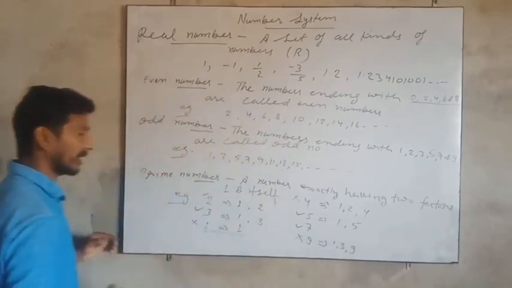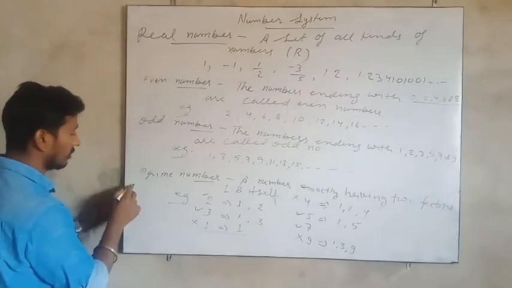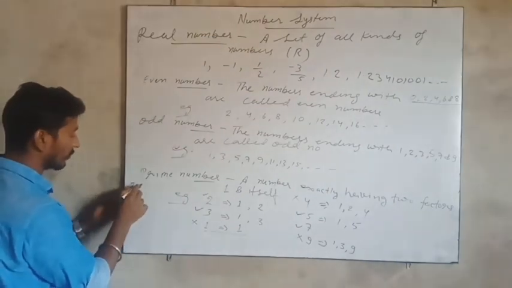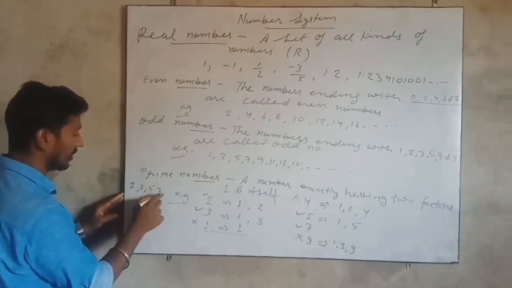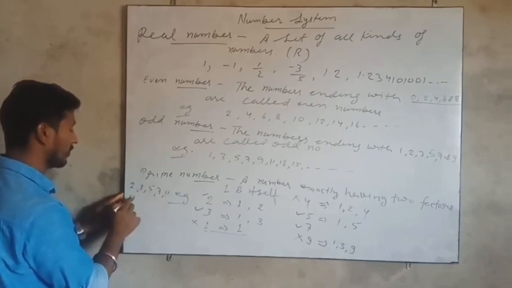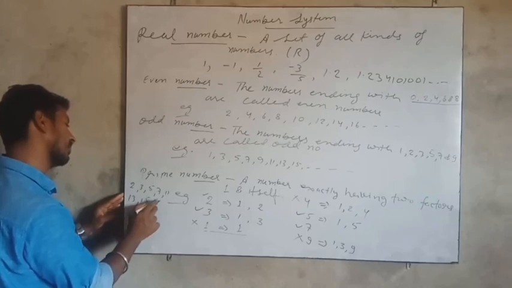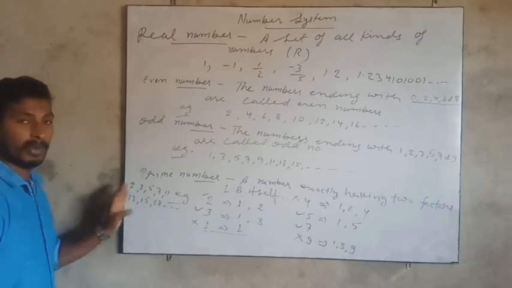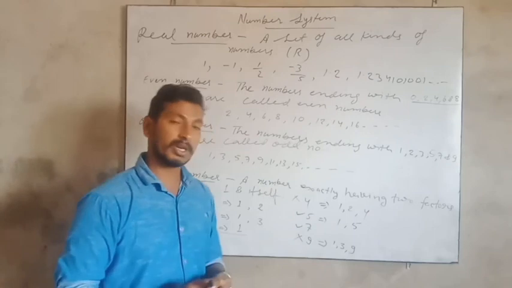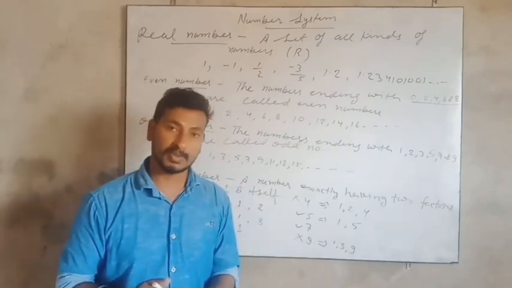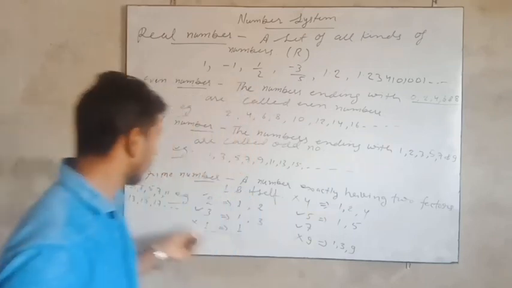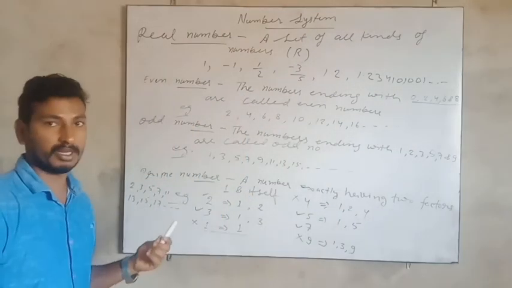So eventually we can say that 2, 3, 5, 7, 11, 13, 17 are prime numbers. And most of the time students are asked the smallest prime number. Then 2 is the smallest prime number.